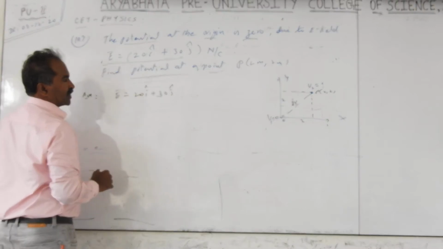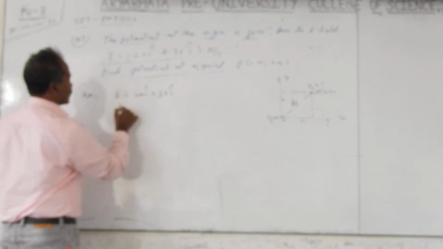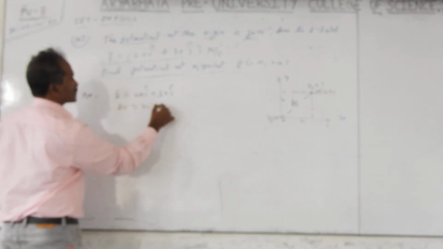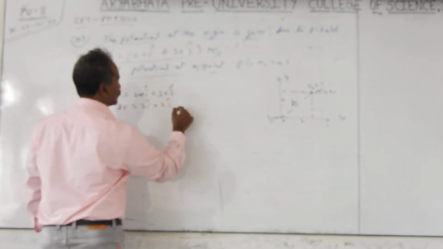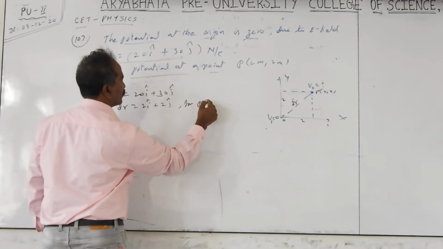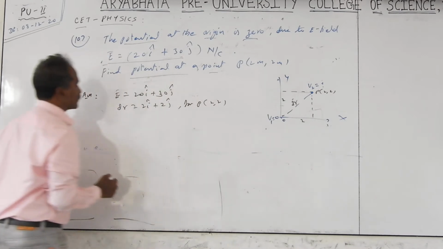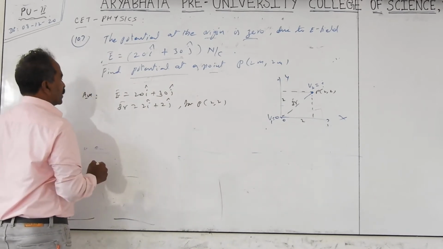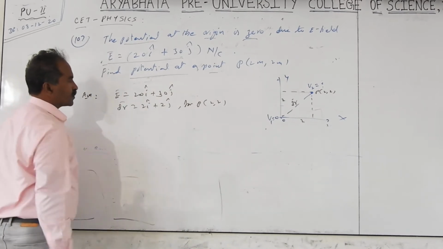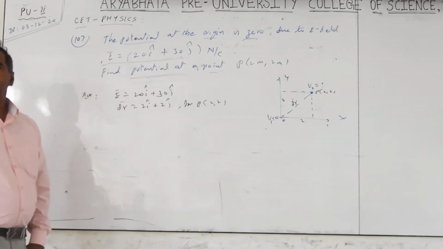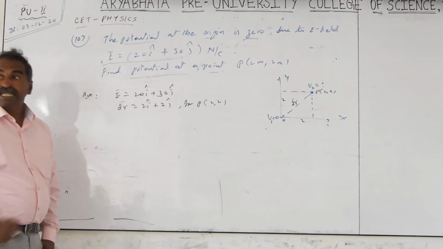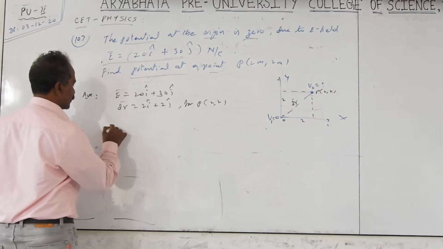And the displacement dr equals 2I plus 2J according to the coordinates. In vector form, the relation is E equals minus dV by dr. But dV, or delta V, we want. Therefore, dV